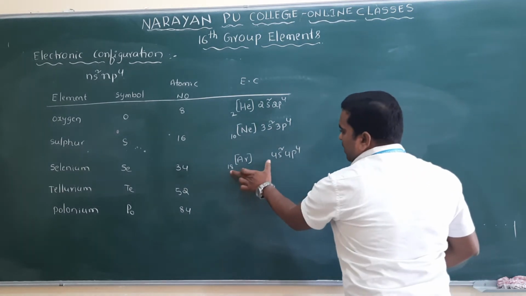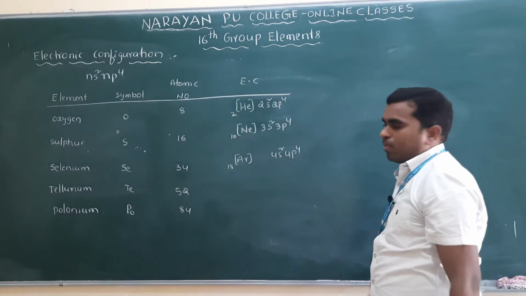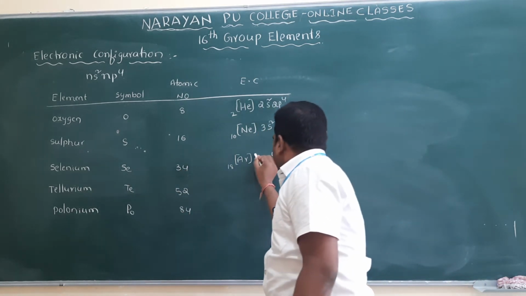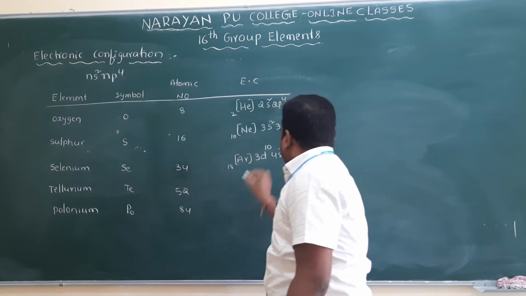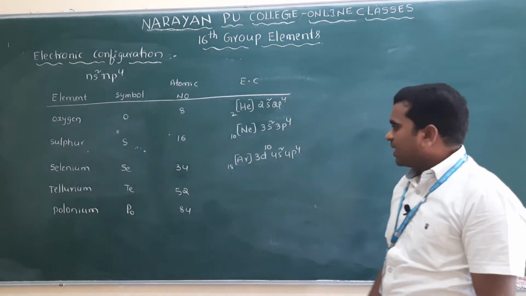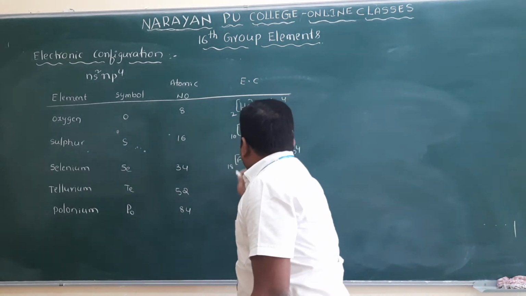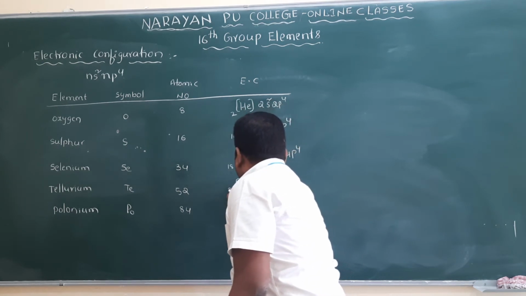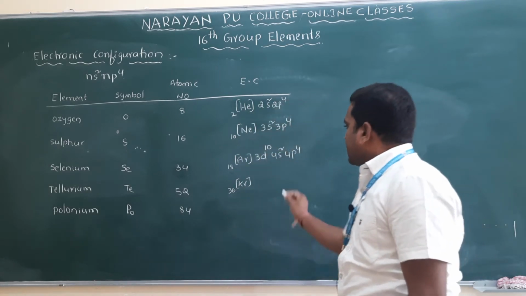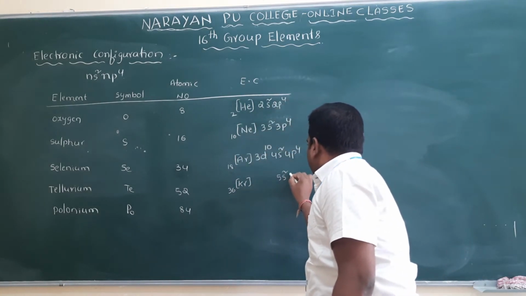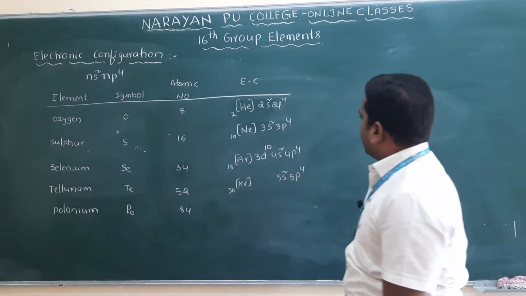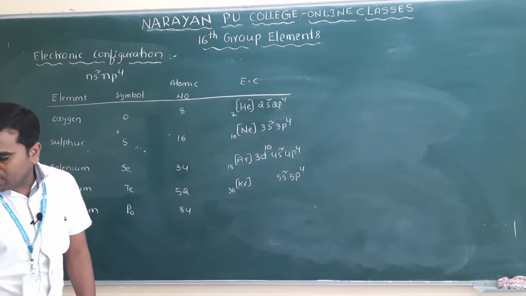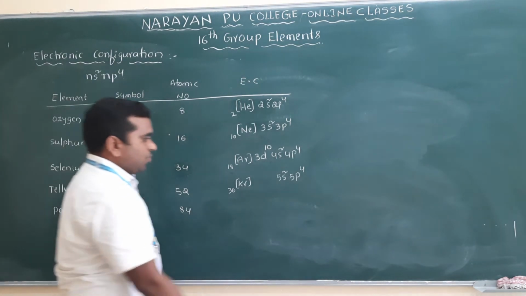But you see, 18 plus 2 is 20, 20 plus 4 is 24, but here it is 34. 10 electrons are left here, so that's why next it will start with 3d10, clear? And next one, helium, neon, argon, krypton, clear? So krypton, what is that atomic number? 36. So what we have to write? 5s2 and 5p4, clear? This is the electronic configuration for krypton, clear? So 5s2 5p4, clear?